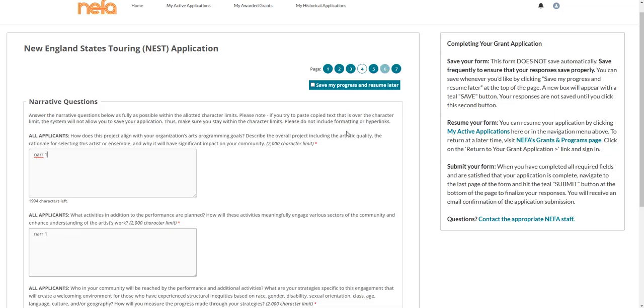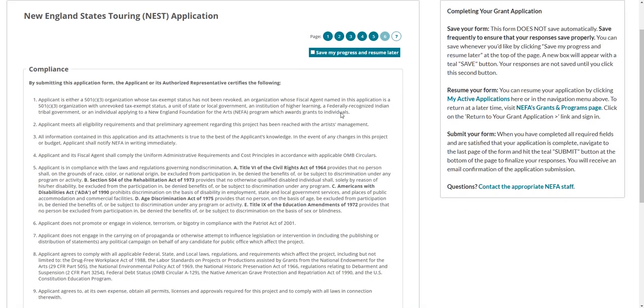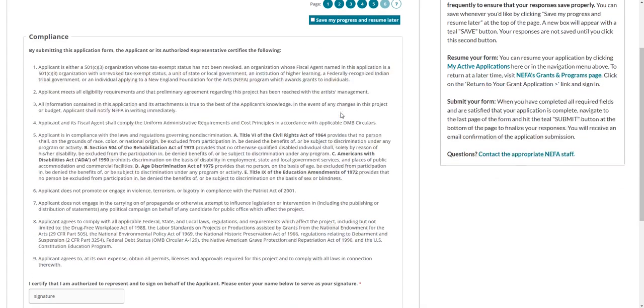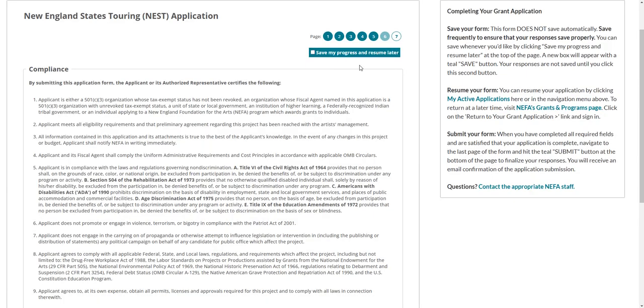Some pages are only available if your application answers meet certain criteria. Do not worry if a page is not available to you. It simply means that section is not relevant to you and has no bearing on your eligibility or likelihood to receive the grant. Once you have completed the application to your satisfaction, save a final time, then return to the application and navigate to the last page.